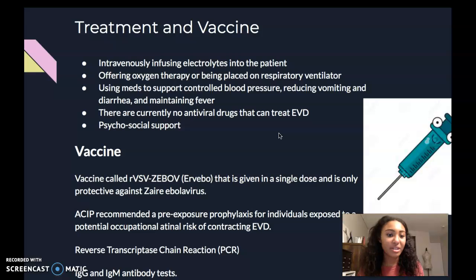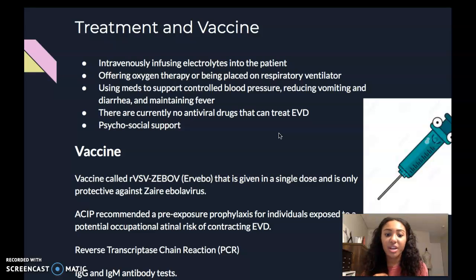And something that I don't think is talked about enough is psychosocial support. You want to make sure that you have family and friends who are there to support you. And in 2019, the U.S. released the first FDA-approved vaccine called RVSV-ZEBOV, which is given in a single dose and is only protective against the Zaire Ebola virus strain. And in 2020, the ACIP recommended a pre-exposure prophylaxis for individuals exposed to potential occupational risk.